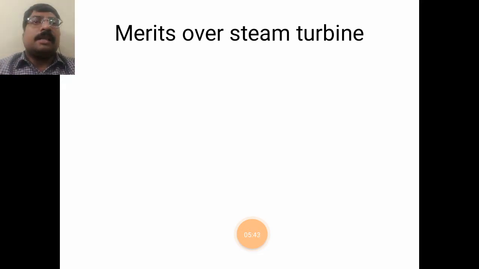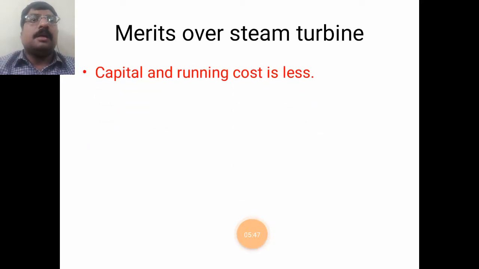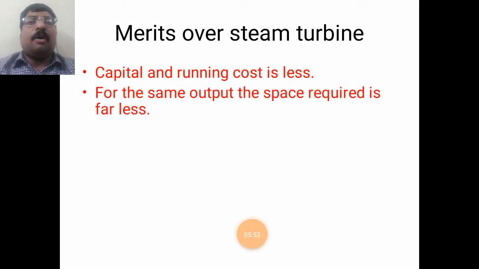What are the merits of the gas turbine over steam turbines? The capital and running cost is less compared to steam turbine plants. For the same output, the space required is very small. In a steam power plant, to develop power we require cooling towers, condensers, compressors, evaporators, heat exchangers, and many other elements.